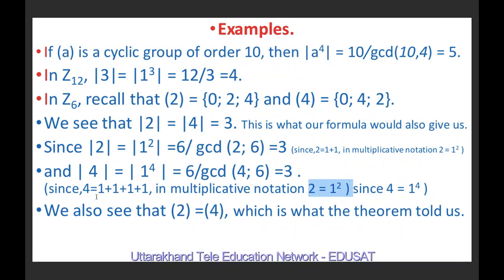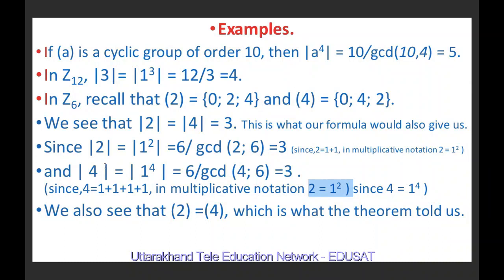Since 4 is equal to 1 plus 1 plus 1 plus 1 in multiplicative notation, 4 is equal to 1 raised to the power 4. So here n is 6 and k is 4. The greatest common divisor of 4 and 6 is 2. 6 divided by 2 is 3. So it means the order of a^2 is equal to the order of a^6.